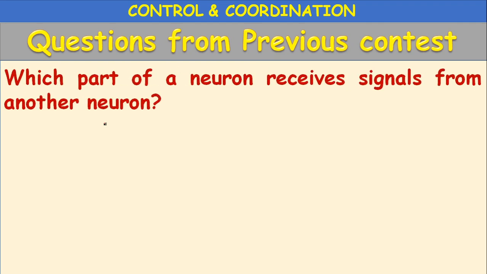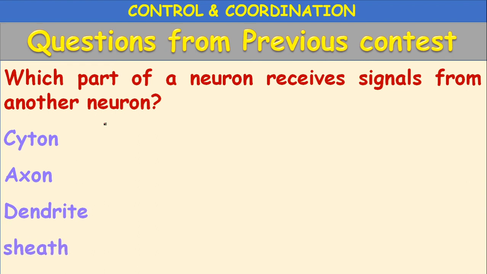Next, which part of the neuron receives signals from another neuron? Cyton, axon, dendrite, myelin sheath. Which part of the neuron receives signals from another neuron? So the dendrites collect the information from other cells, whereas cell body controls the metabolism of the nerve cell, whereas axon carries the information from cell body to axon.